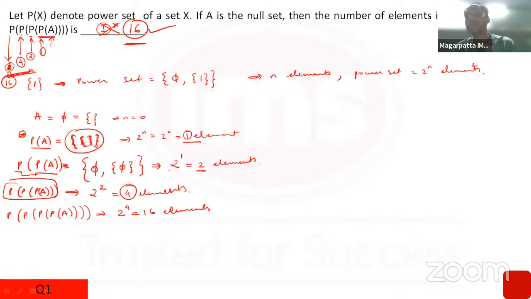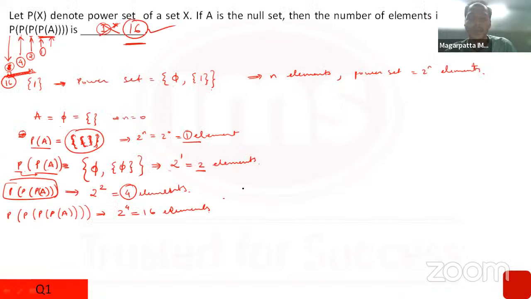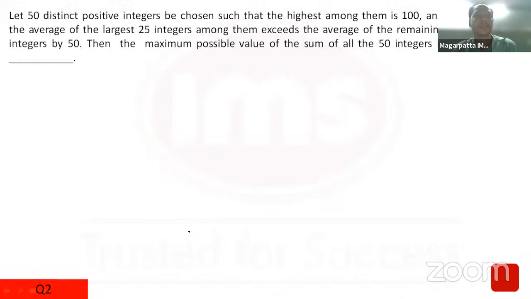Moving on. Many students made a mistake in this question, in the actual exam. So many of them answered this as 1. Many of them just thought the power is increasing by 1, so 1, 2, 4, 8. So many answered it as 8 as well. Okay, but the correct answer is 16. Moving on. Any doubts here? Questions, anyone? Or should I go ahead? All right, moving to the next one.